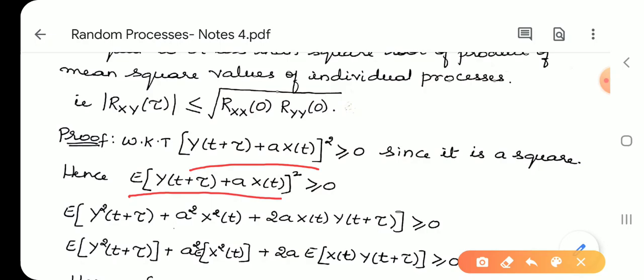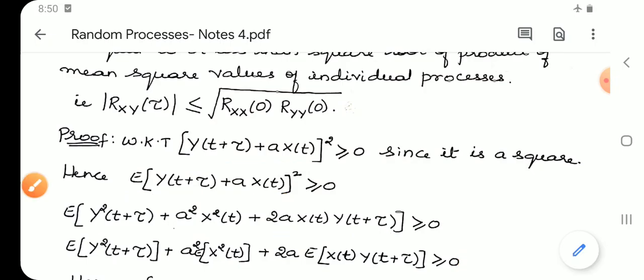When it is of the form a plus b whole square, E of y square of t plus tau, plus a square into x square t, plus 2 into a into x of t into y of t plus tau, is greater than or equal to 0.